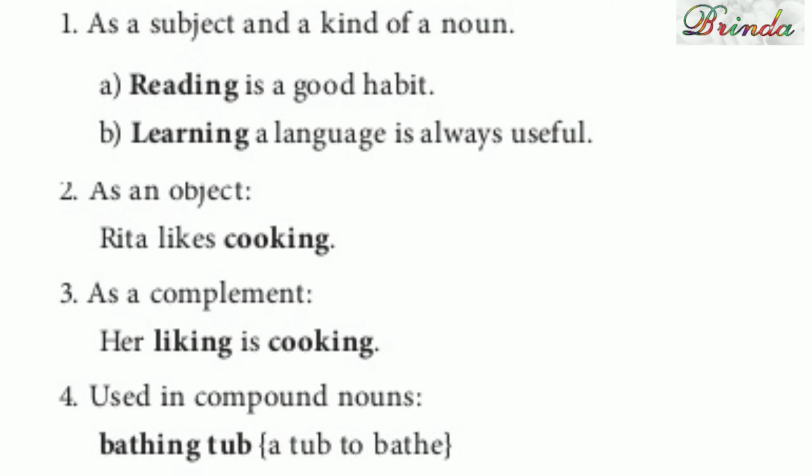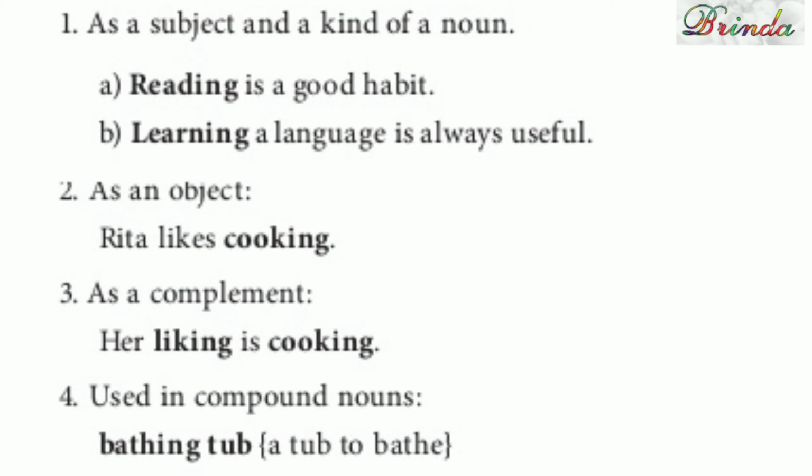Next one, learning a language is always useful. So learning, இங்கே who is learning? அப்போ கரெக்டாக அங்கே ஆக்ஷன் இல்லையா? So that is gerund. அப்போ இந்த gerund வந்து ஆப்ஜெக்டில் வருது. It means லாஸ்ட்டில் வரும். So as an object, Rita likes cooking. So cooking is coming in the end. So that is gerund in the object form.